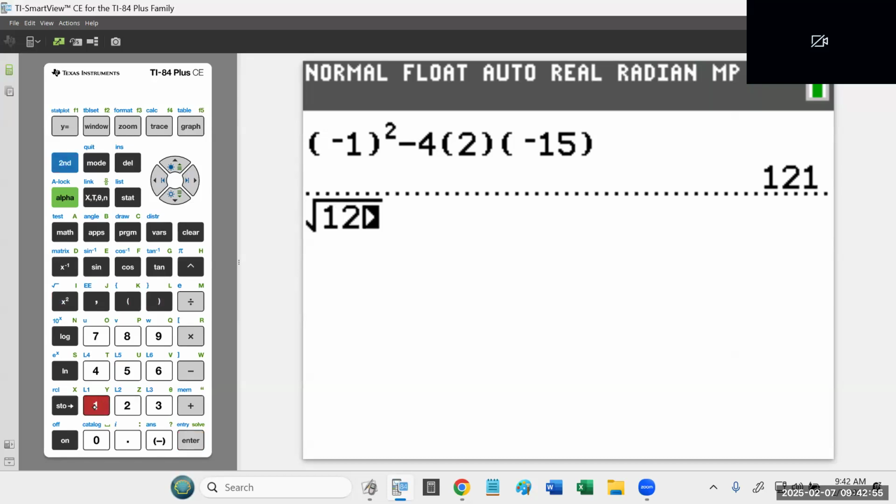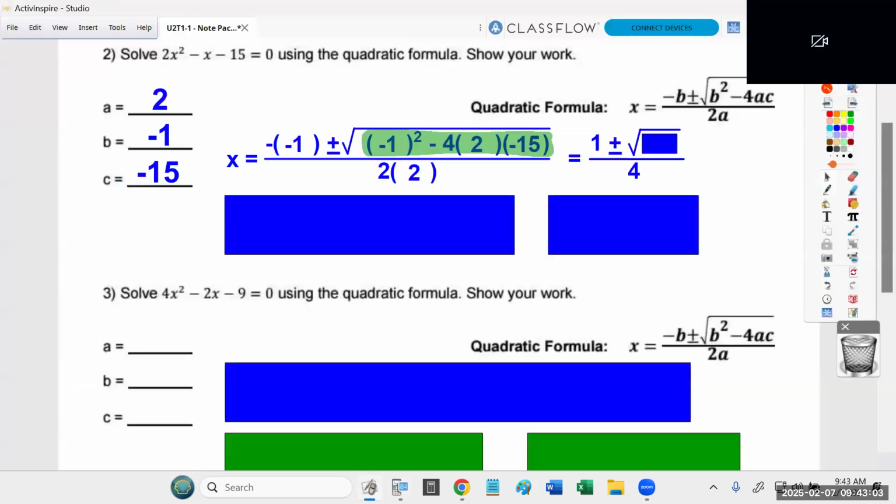So I'm going to be honest, if I were you, I'd be hoping this is a decimal value. Because if you get a whole number, it means you're not done. Okay? So I now know this is 121, and I'm going to warn you, you cannot stop here. Do not stop there. Because the square root of 121 is a nice, clean number. You need to actually work that out. So we got to keep going.